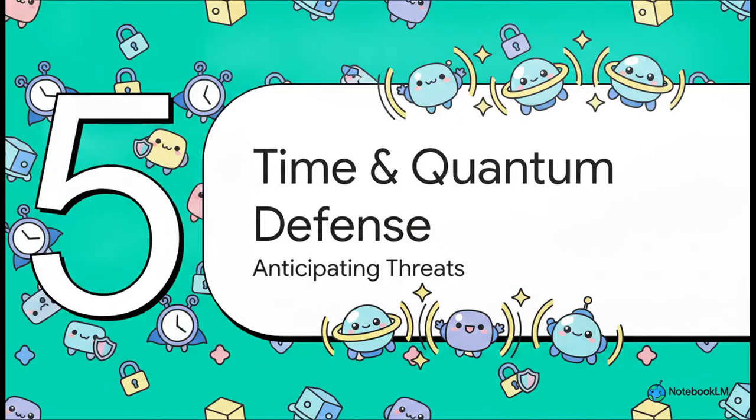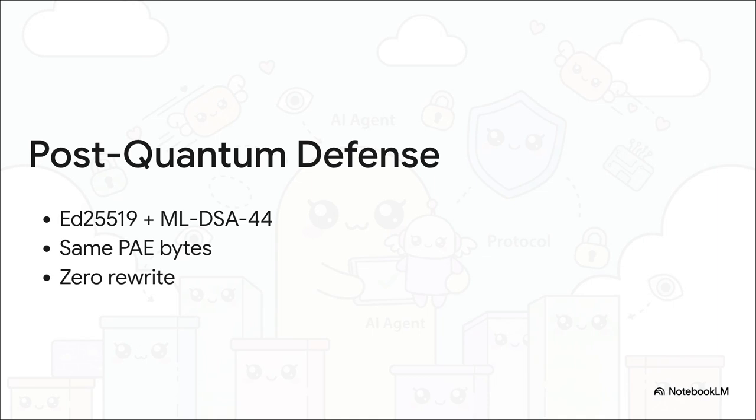Section 5, Time and Quantum Defense. Next, I want to pivot to how the architecture actually anticipates future threats without breaking current compatibility. What's really fascinating here is how they handle post-quantum defense. They don't just rip and replace the old cryptography. They use an additive hybrid approach.